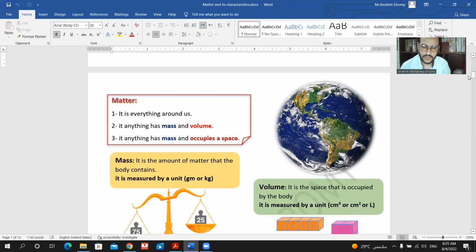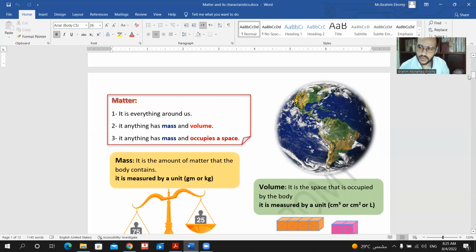If you are sitting now in your room, you might see many things around you. These things are called matter. So everything around us is called matter. Even our bodies are considered matter. Even the planet that we are living on is considered matter too. So is that the definition of matter?